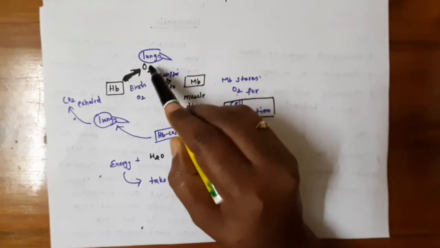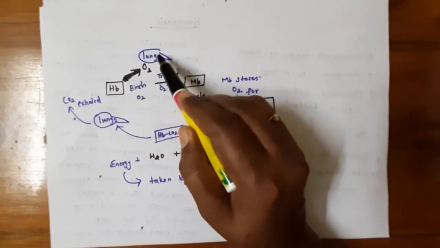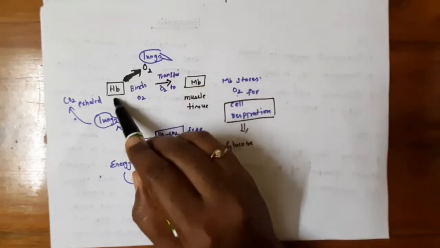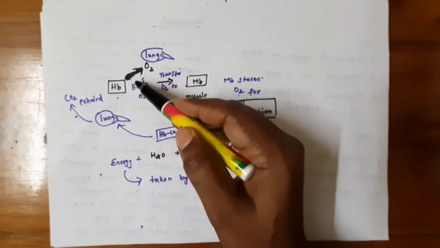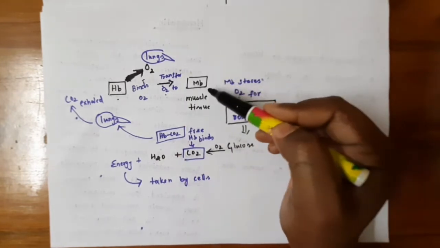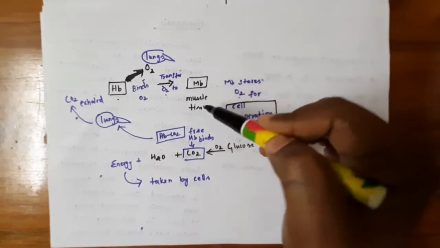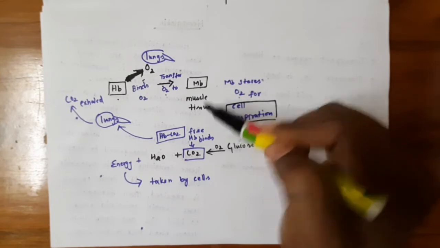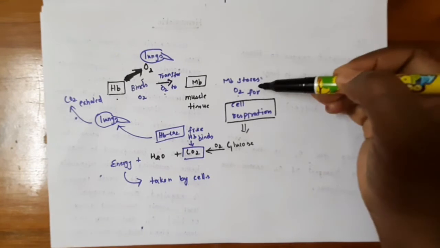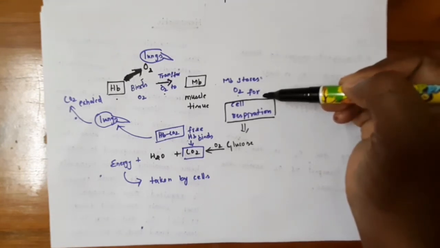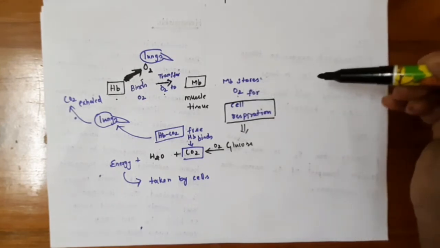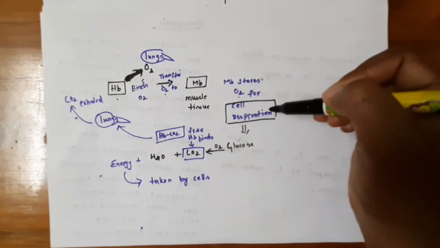Okay, so first the oxygen is inhaled from the atmosphere and reaches the lungs. As soon as it reaches the lungs, the hemoglobin binds the dioxygen and transfers this dioxygen to the myoglobin. The myoglobin exists in the muscle tissue, so it catches the oxygen from the hemoglobin and stores it. The myoglobin releases the oxygen whenever needed, for the cell respiration process.